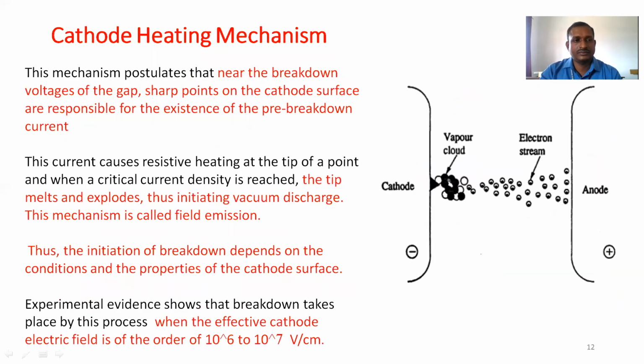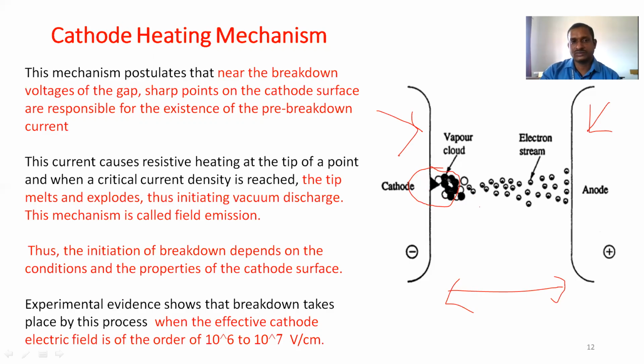So the next method is the cathode heating mechanism. In this method, this is the cathode electrode and this is the anode. Near the breakdown voltage, every material has some breakdown voltage. Nearby the breakdown voltage of this gap, sharp points on the cathode surface are responsible for the current growth, and for the existence of the pre-breakdown current. It causes the rise in current.